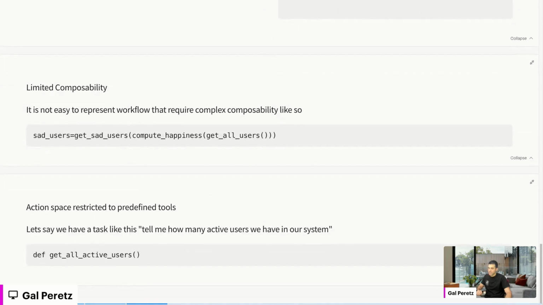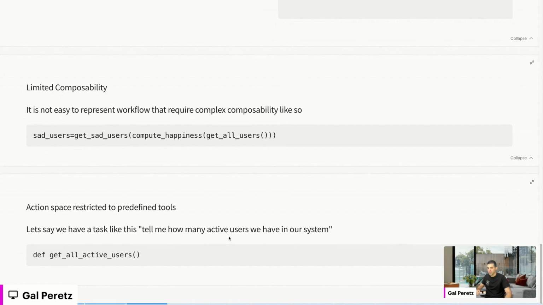And the last one is basically the action space, right? What does it mean, the action space? In the traditional aspect, we have functions that we define. Maybe we have MCPs and so on and so forth. But anything that we haven't thought of from the right perspective. So, for example, let's take this task: tell me how many active users we have in our system. Maybe you modeled get all active users because you thought that this agent is going to serve user requests and it's going to need to understand who the active users are.